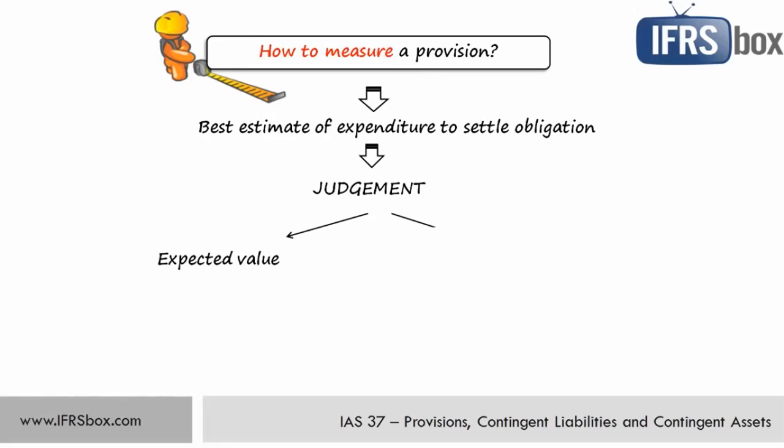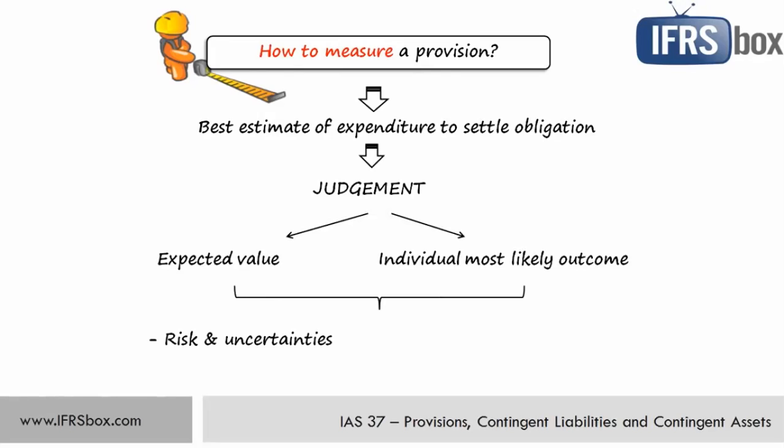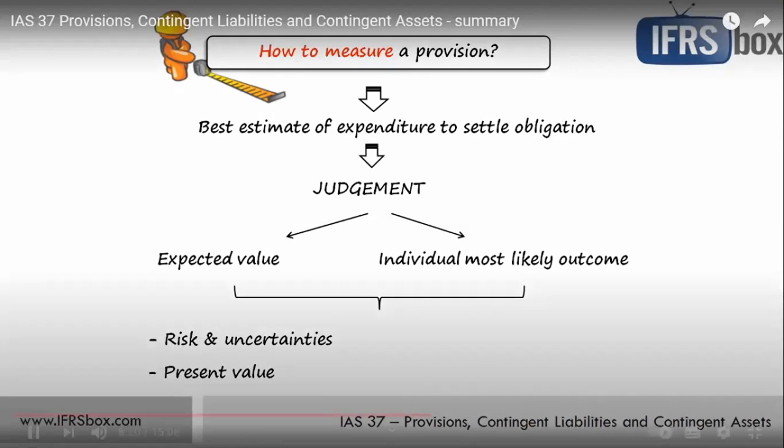The second method is used when a single obligation is being measured, and then the provision would be set as the most likely outcome. When measuring provisions, there are several considerations that you must look at. Risks and uncertainties that surround many events and circumstances, for example, inflation. Also, when you expect to settle your obligation beyond 12 months after the end of the reporting period, then the amount of provision shall be the present value of the expenditure required, and there is some discounting involved.